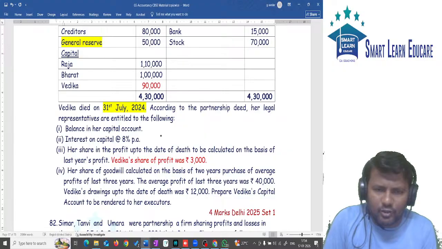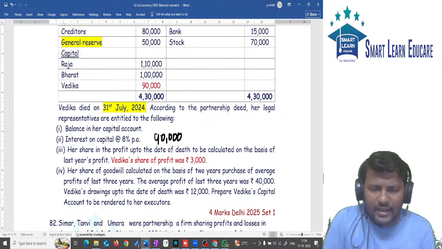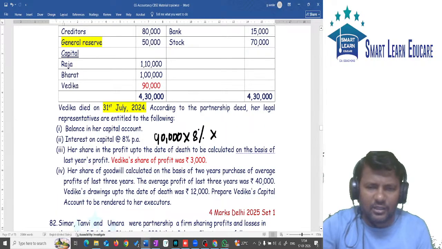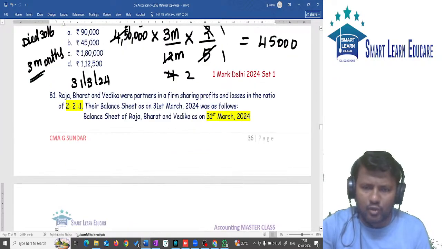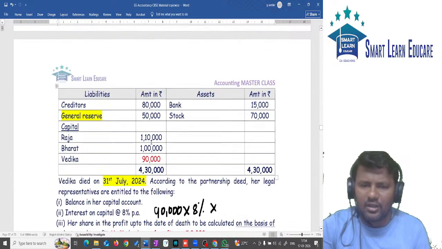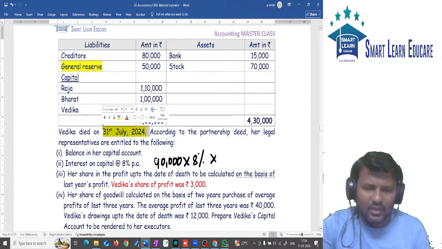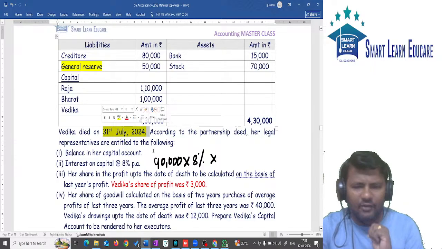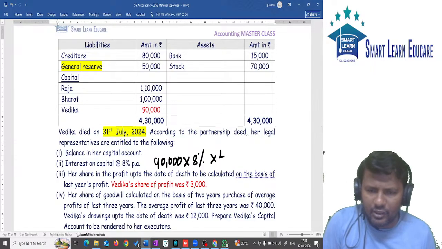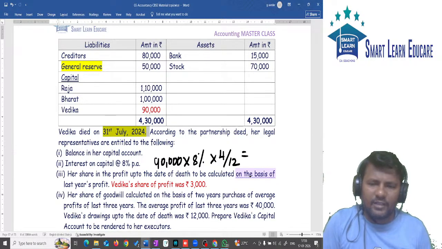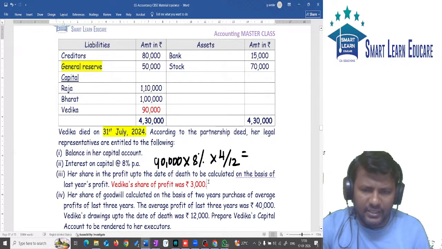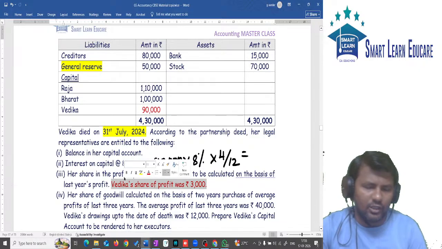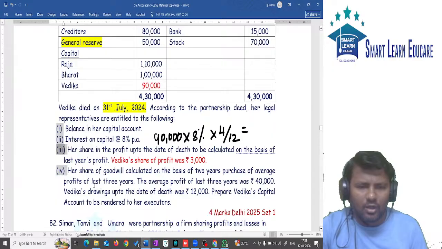So how should interest on capital be calculated? 90,000 is the capital, into how much percentage? 8%. We should give for a period of how many months? 4 months, because the last books closure is on 31st of March and the partner died on 31st of July. After 31st of March we have a period of 4 months. For the 4 months we need to calculate 4/12. So you will be giving some interest also. Next, P&L suspense they themselves have given. Also we need to find out interest on capital, goodwill.